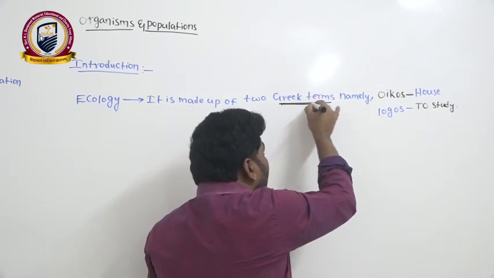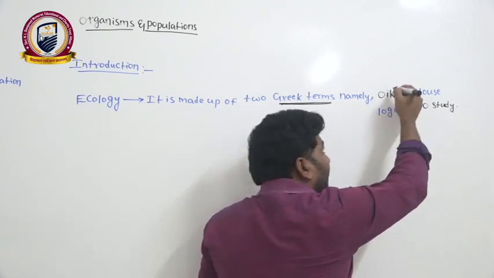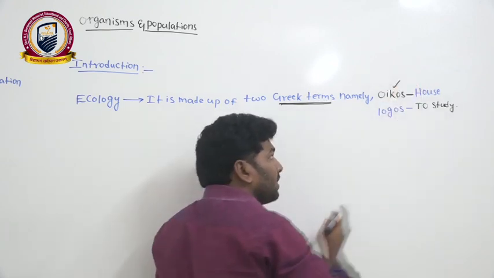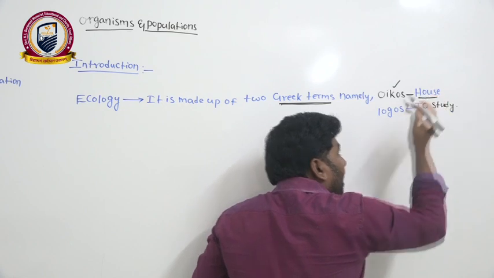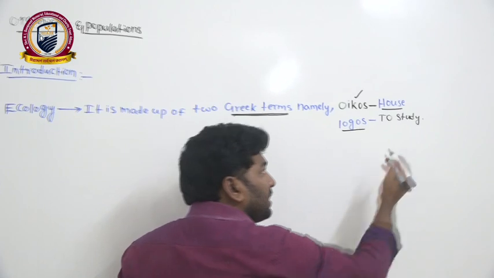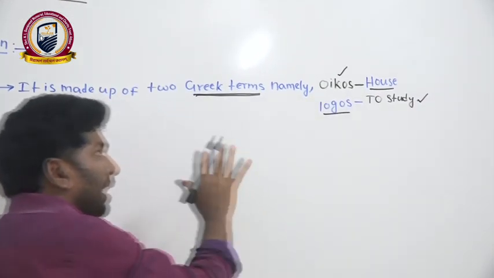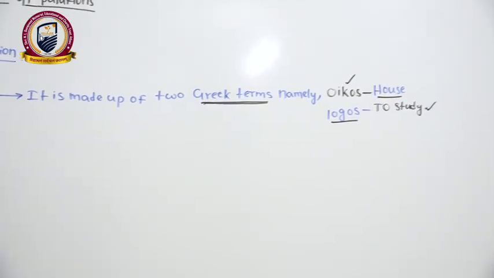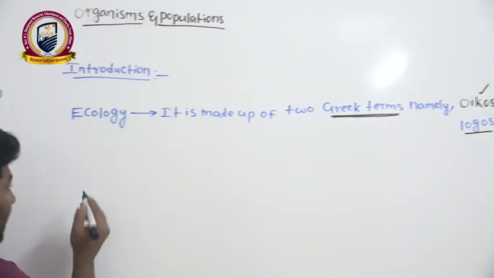Namely, first one is oikos. Meaning of oikos is house. Second one is logos. Meaning of logos is to study. Clear?